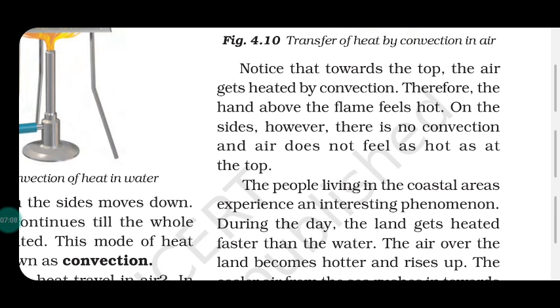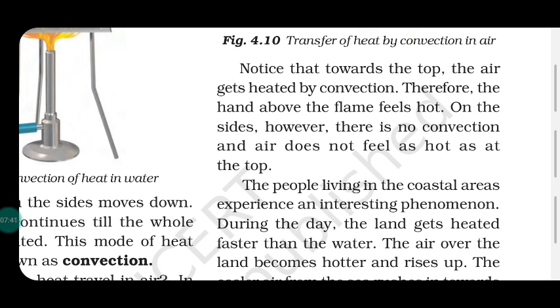On the sides, there is no convection and the air doesn't feel as hot as at the top. On the top, convection continues, so we feel hot. At the sides, no convection, so we do not feel as hot as at the top. So convection is also a process of transfer of heat.